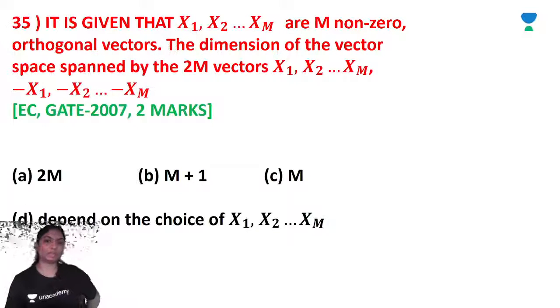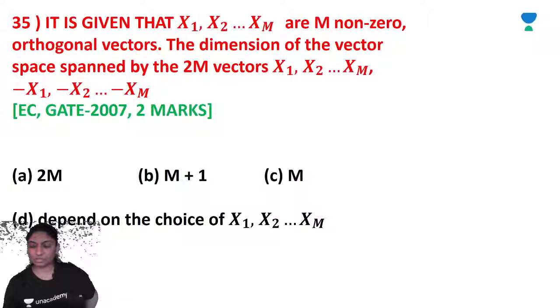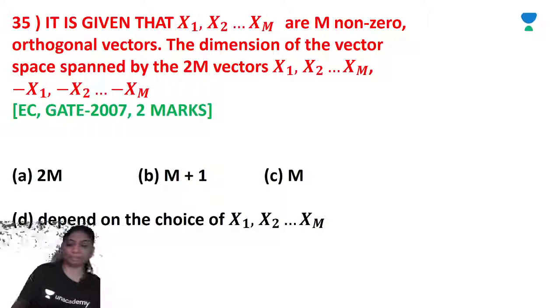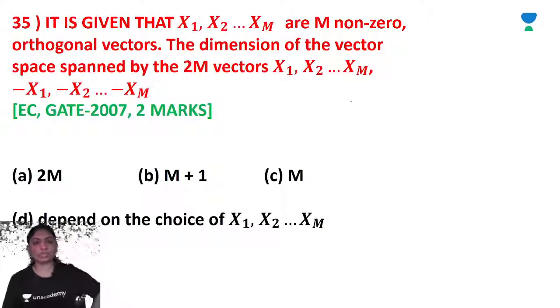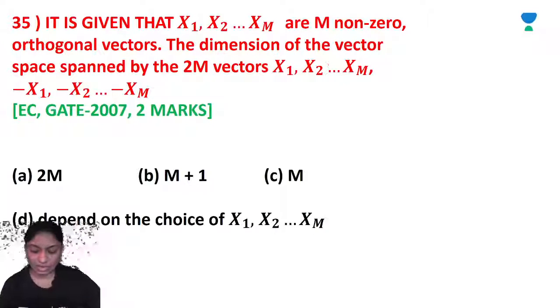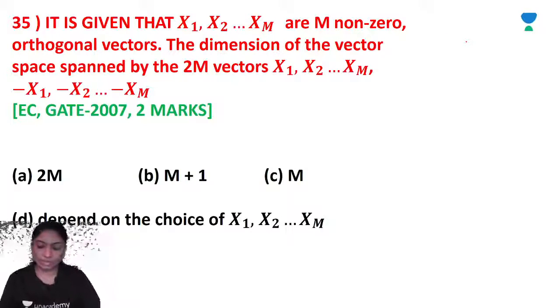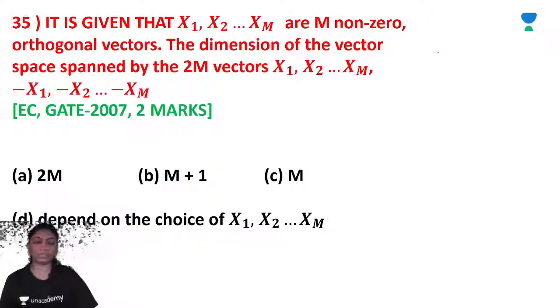What is the dimension of the vector space spanned by them? This is the 2 marks question. Since x1, x2 up to xm are orthogonal, they span the vector space of dimension m. Since minus x1, minus x2 up to minus xm are linearly dependent on x1, x2 up to xm, this set will also span the vector space of dimension m only. So option C.